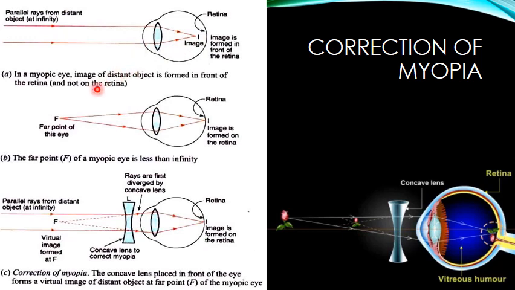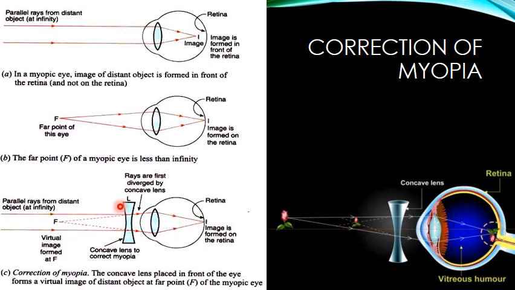So you have to make the far point appear in this place so that the image can be formed here. But how can you make the far point appear here? By using a concave lens. So myopia can be corrected by using a concave lens.